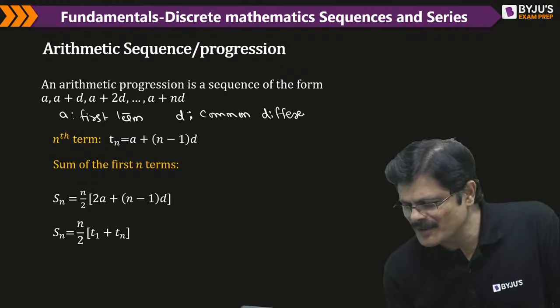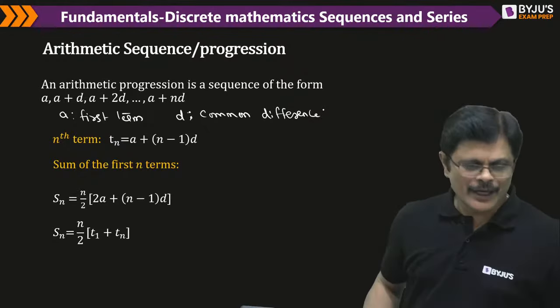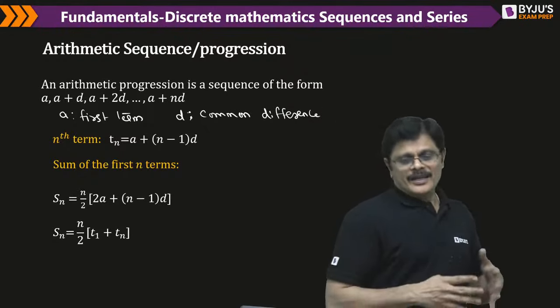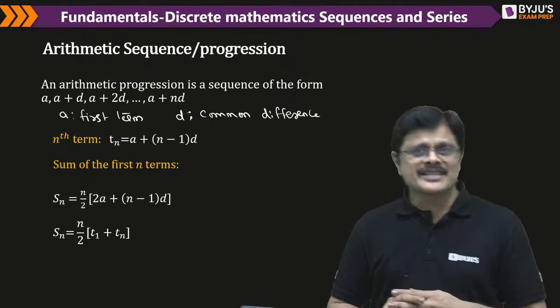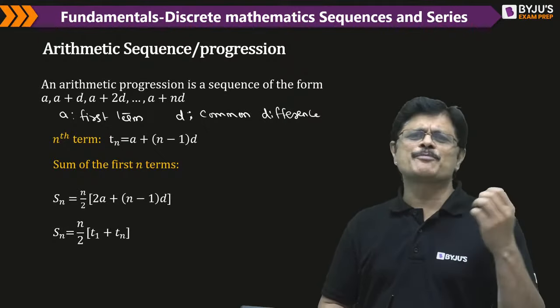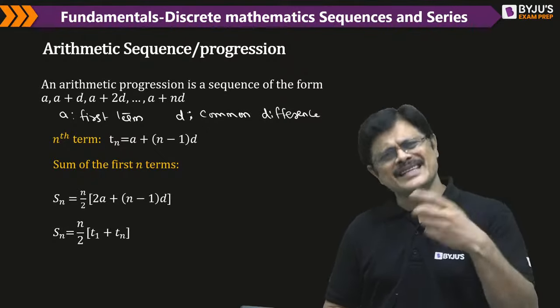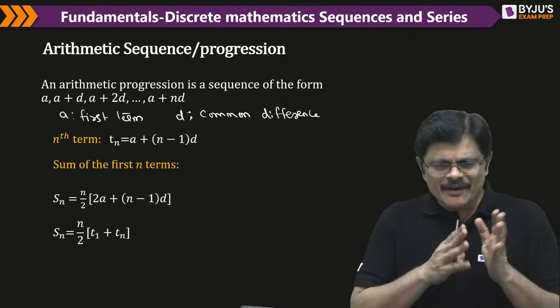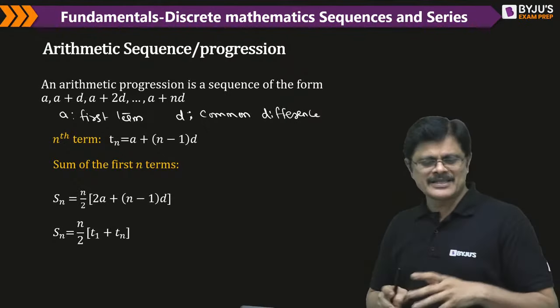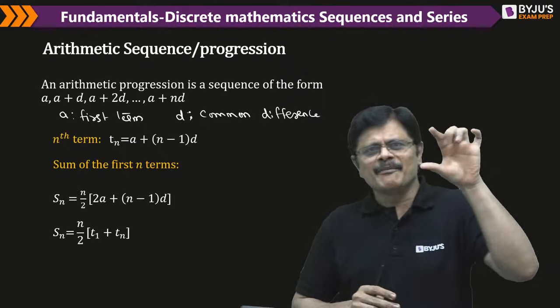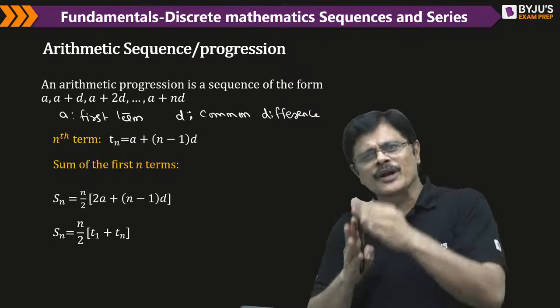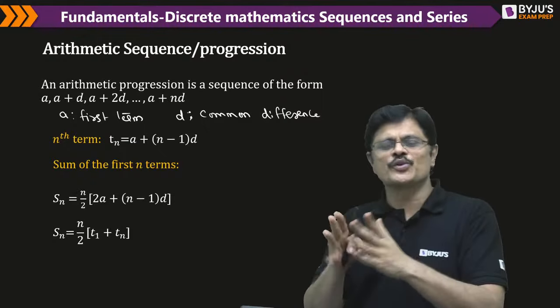You call it the common difference. Now look here, we have this particular arithmetic sequence. Earlier you used to call them progression; here you call it arithmetic sequence, no problem. See what happens here. First term, second term, D will be added. Third term, one more D will be added. So A plus D, A plus 2D, and so on.